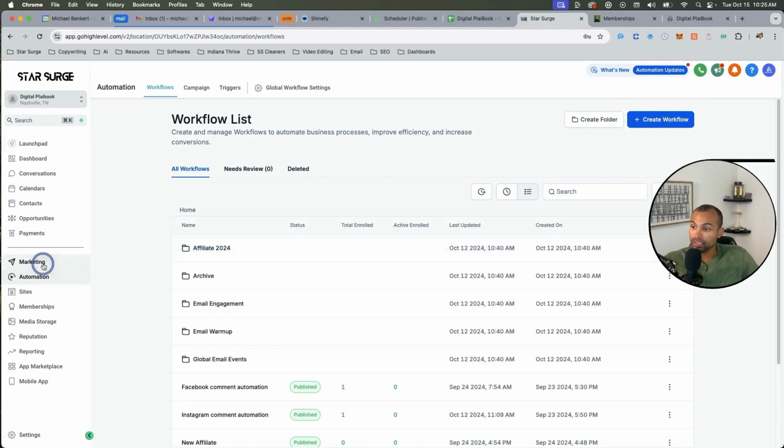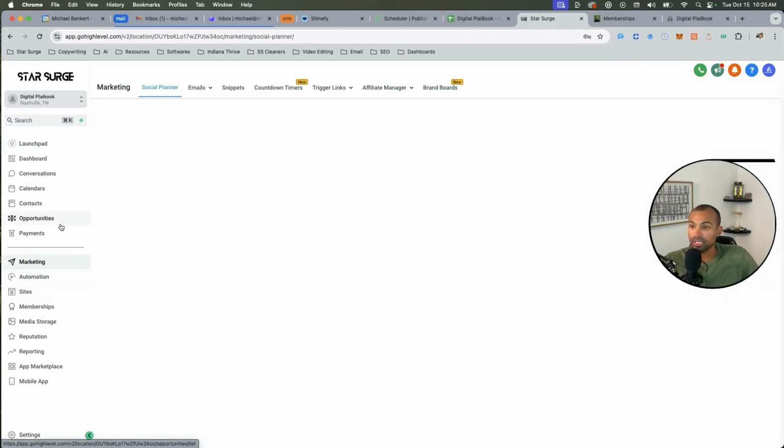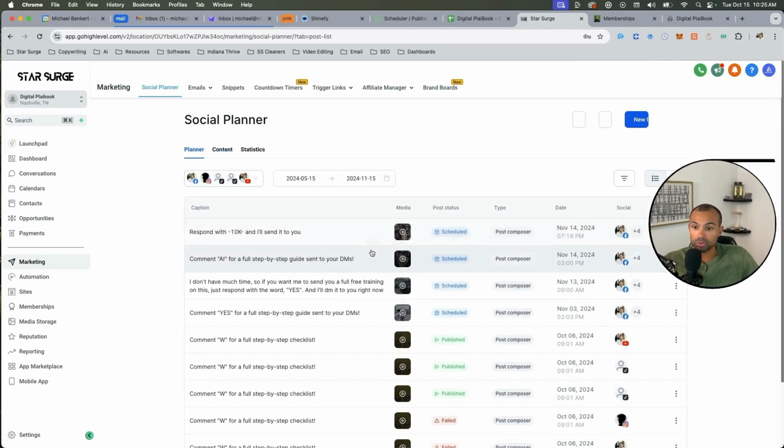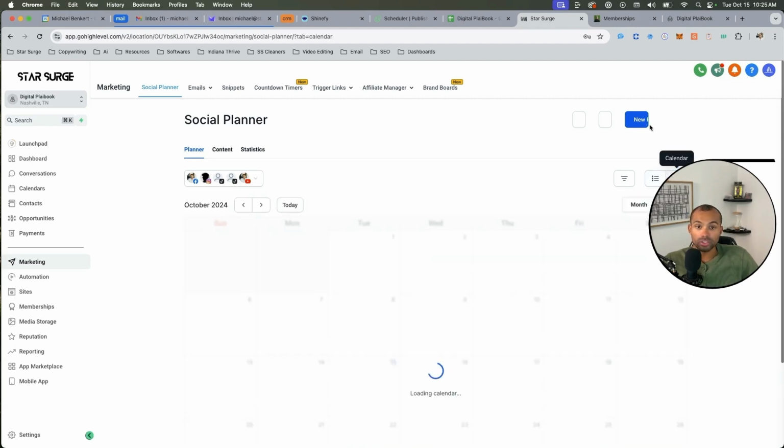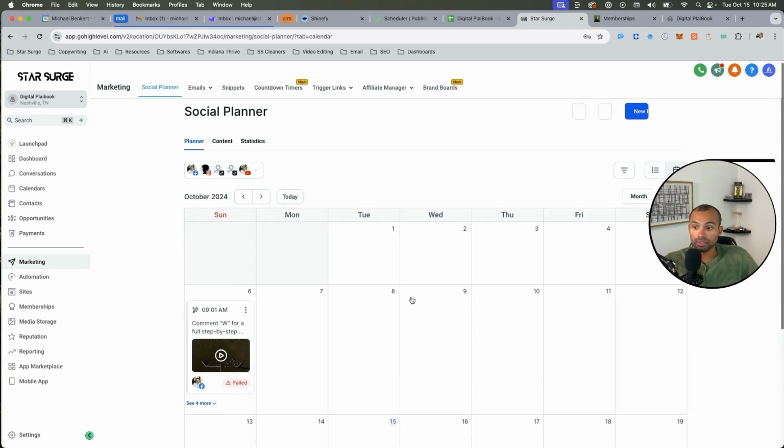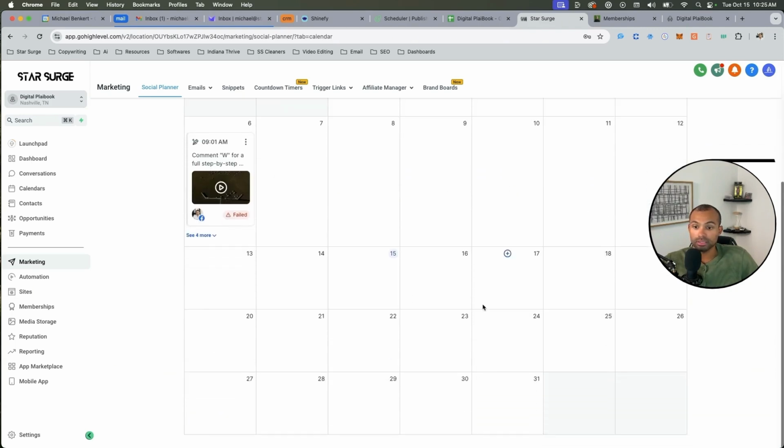And luckily, inside of Go High Level, they allow you to schedule out content. So you would need to connect your accounts: TikTok, YouTube, Facebook, Instagram. I wouldn't go and create an account on every one, just whichever ones you use. Instagram and YouTube do really well. And you would just schedule out content here.